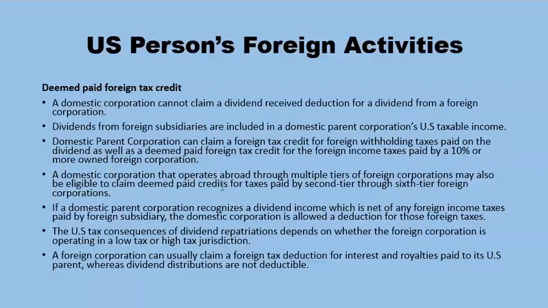A domestic corporation that operates abroad through multiple tiers of foreign corporations may also be eligible to claim deemed paid credits for taxes paid by second tier through sixth tier foreign corporations. If a domestic parent corporation recognizes a dividend income, which is net of any foreign income taxes paid by a foreign subsidiary, the domestic corporation is allowed a deduction for those foreign taxes. The US tax consequences of dividend repatriation depends on whether the foreign corporation is operating in a low tax or high tax jurisdiction.